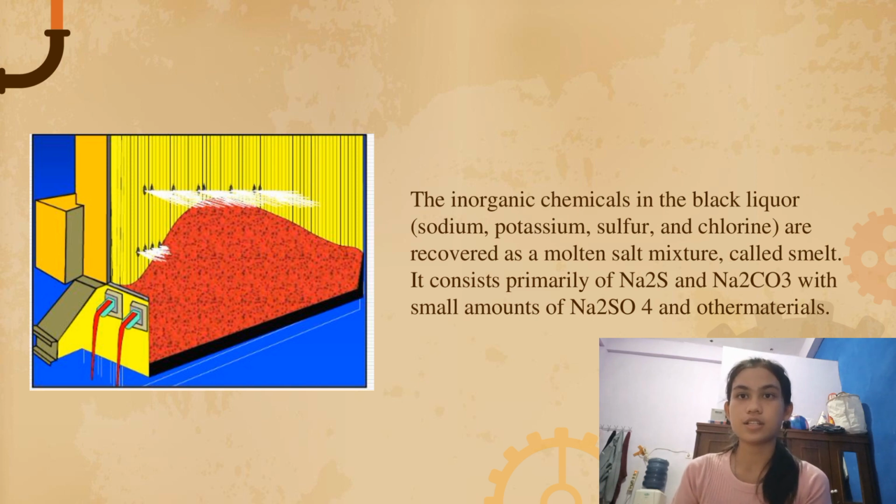In addition, some inorganic material collects on heat transfer surfaces and is removed by soot blowers. This material either falls directly to the earth or is collected in the ash hopper and returned to the black liquor.